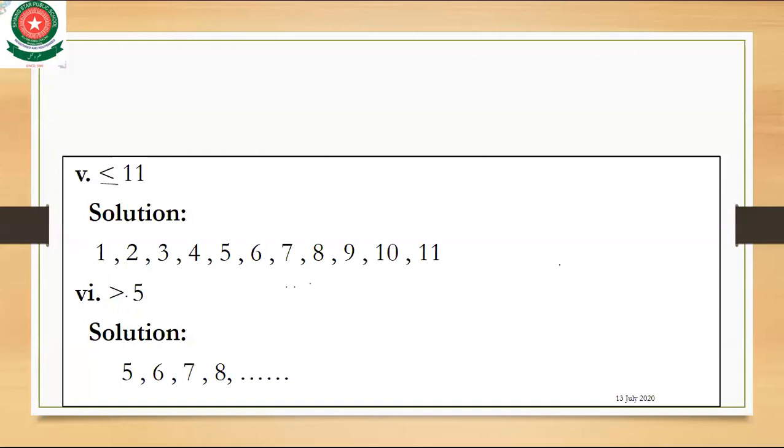Okay. Successor is the number which is more than its previous number. In an easy way, you can say it is the number which is next after the previous number. In predecessor, it is the number which is less than the next number.